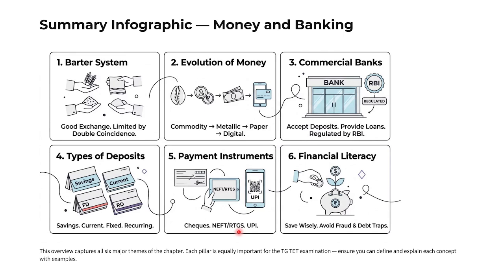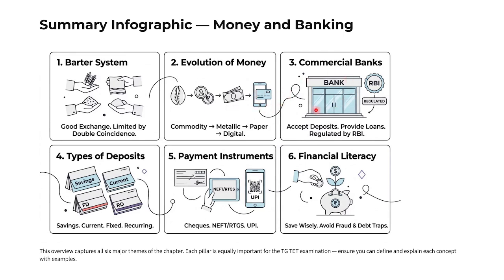One more thing, this infographic: if you want, you can take a screenshot of how the barter system works. See, goods like grains for cloth, grains for grain, that is a goods exchange, limited by double coincidence. Then the evolution: first it was the barter system. Initially they used commodities, then metallic money, then paper money. Now they are using digital money.